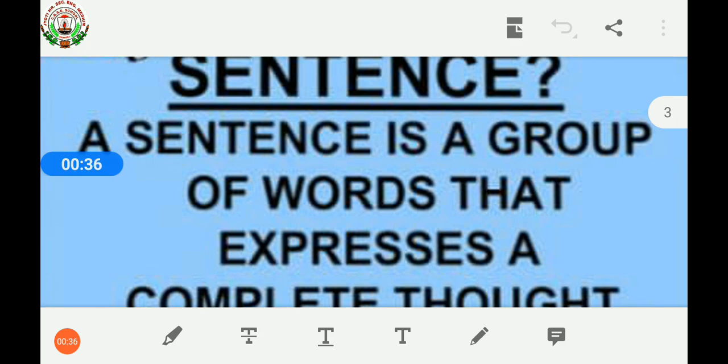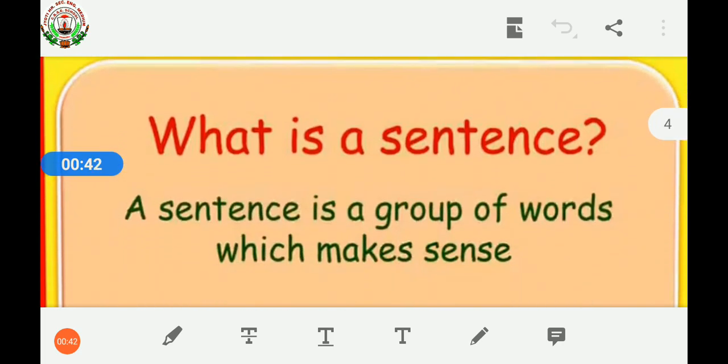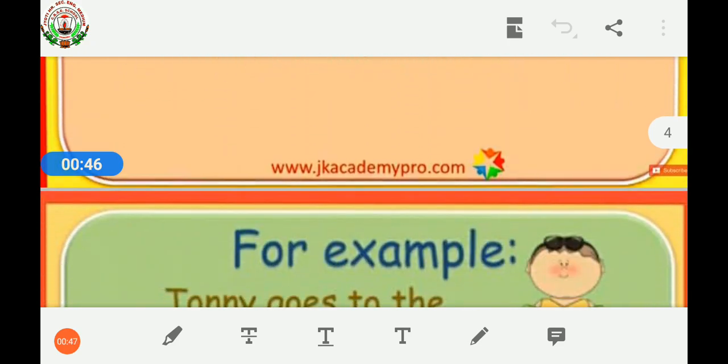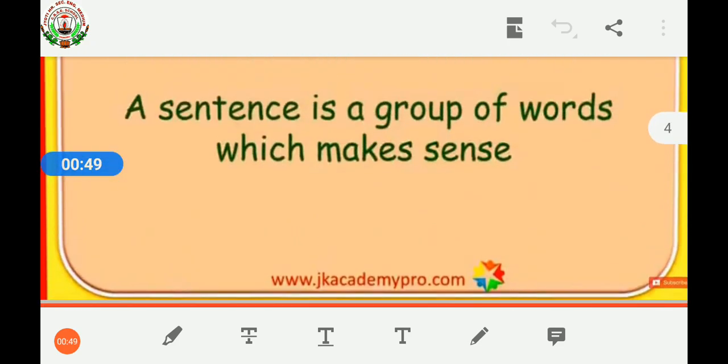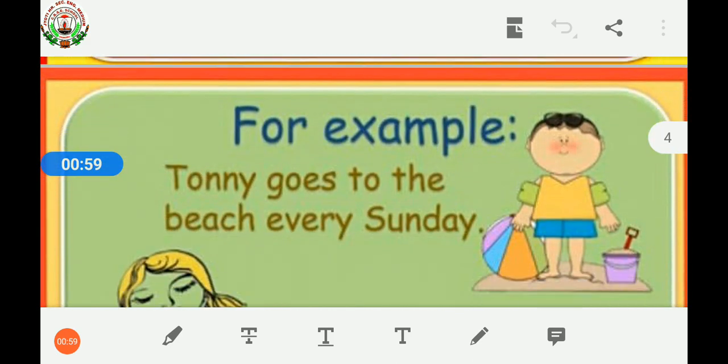A sentence is a group of words that expresses a complete thought. A sentence is a group of words which makes sense. My dear children, a sentence is a group of words which gives us some meaning, which has some sense in it. Then it is a sentence. Let us see with some example.